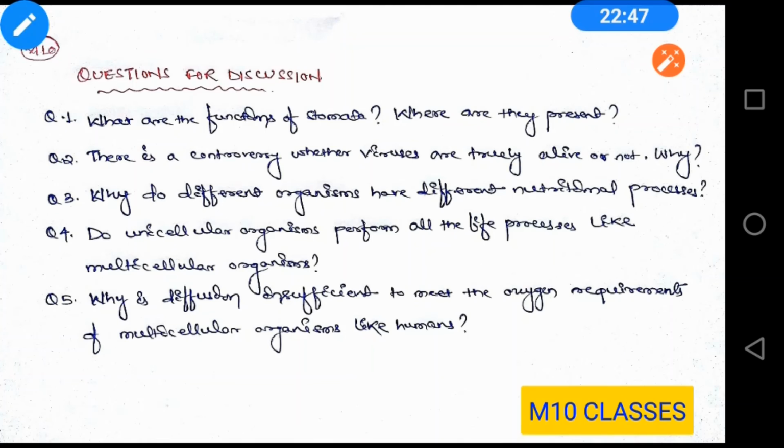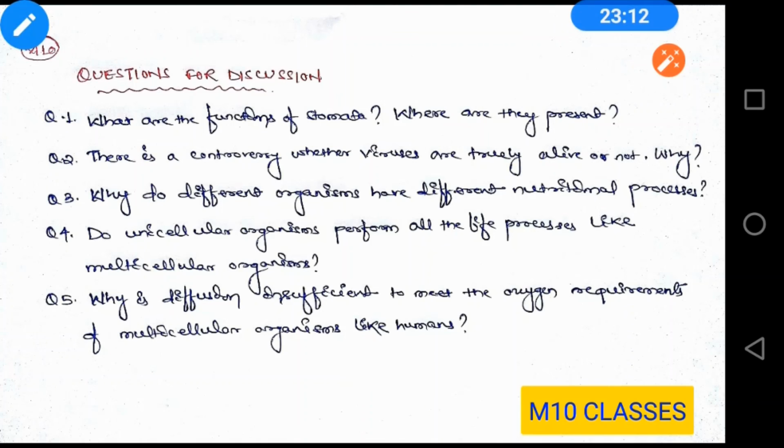You take amoeba, it is respiring through its cell membrane. It can engulf food, it can digest food, so it has nutrition. It can excrete the waste materials. So whatever life processes are maintained within the multicellular organisms, the same can also be maintained within a unicellular organism.